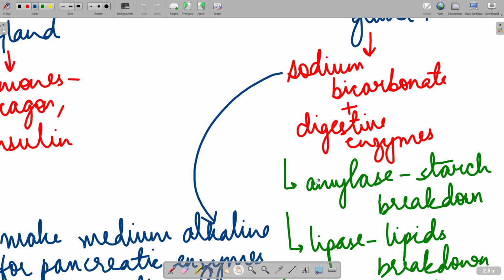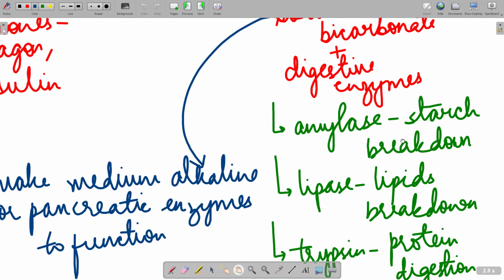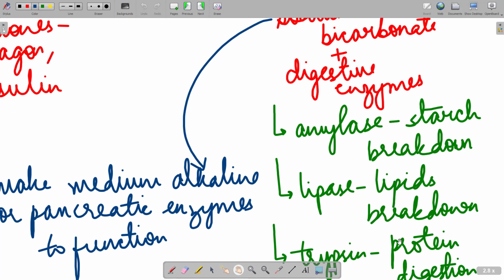And after the medium is alkaline, these digestive enzymes that we just talked about, which are amylase, lipase, and trypsin, now get activated and do so many functions of breaking down starch, lipids, and proteins, right? Protein का digestion हमें we going to see in a lot of different places that is happening.